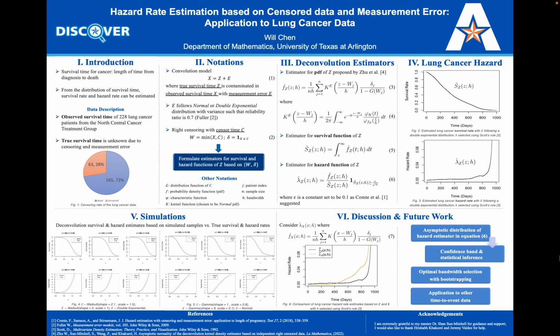Finally, we want to highlight that there are many other applications of our estimation method. We can also consider hazard rates of, for instance, menopause age or remaining useful lifetime of a machine, as long as it fits the time to event setting similar to the lung cancer data we explore.